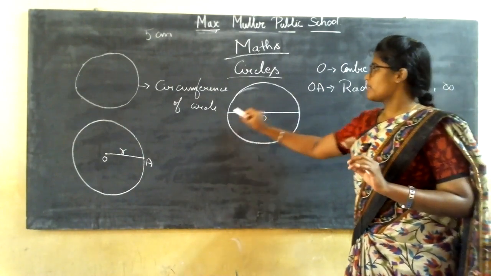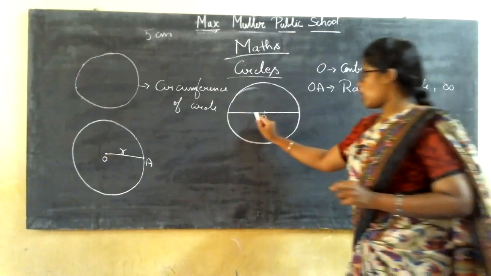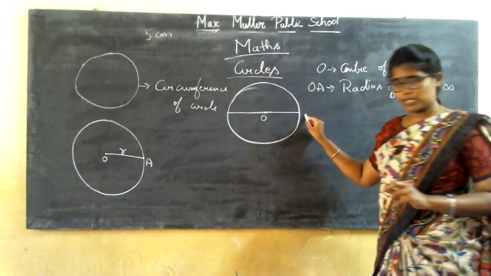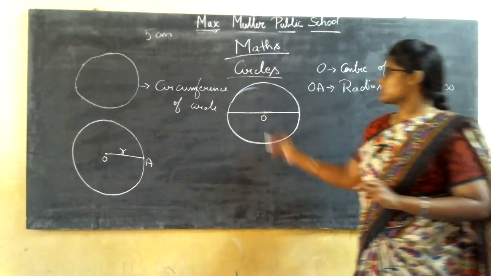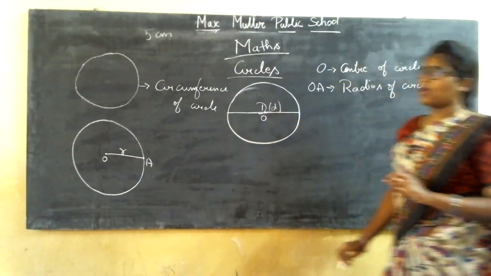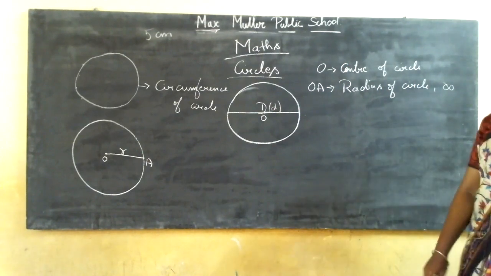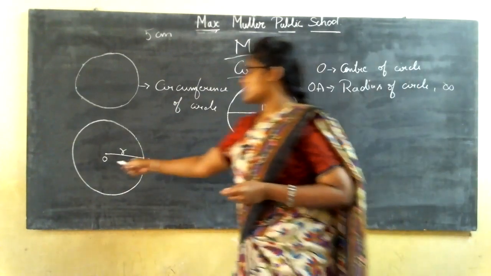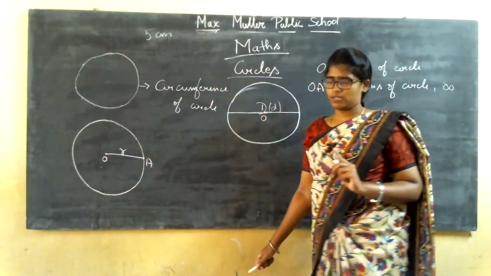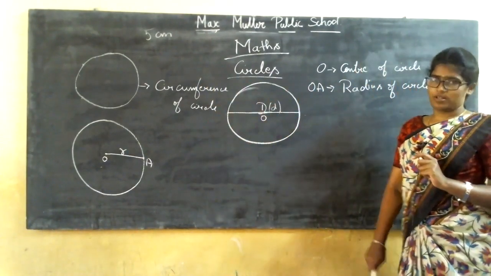Clear. Now, if I draw a line, and that line is extended and touching 2 points on the circumference of a circle, then what is it called? Diameter of a circle. You can represent it with a small d or a capital D. What is the diameter of a circle? It is 2 times the radius. What is radius? With the center of the circle, only 1 point on the circumference. But what is diameter? You will have 2 points on the circumference.